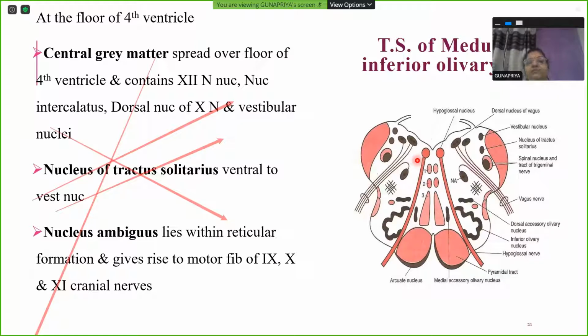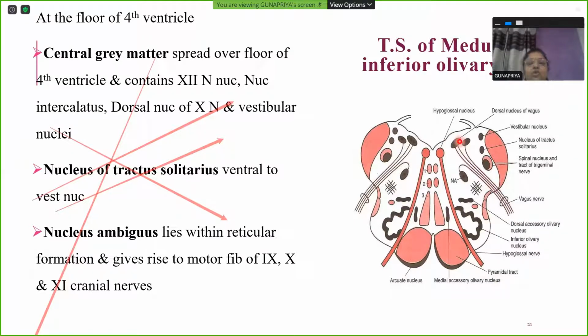The central gray matter is spread over the floor of the fourth ventricle and contains all these nuclear masses. The hypoglossal nerve, you can see it emerging here. Dorsal nucleus of vagus, you can see the nerve emerging here. Pyramid is here, olive is there. We studied the external features: between the pyramid and the olive, hypoglossal nerve is emerging. Lateral to inferior olivary nucleus, you find the 9, 10, 11 cranial nerves emerging.